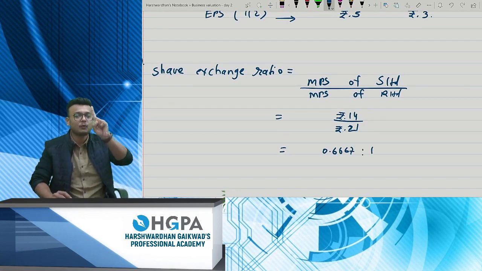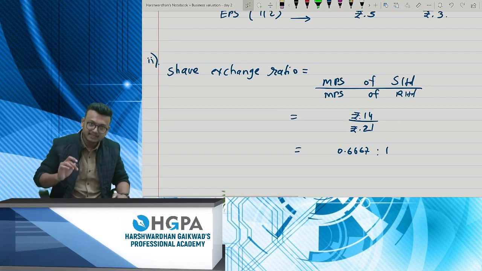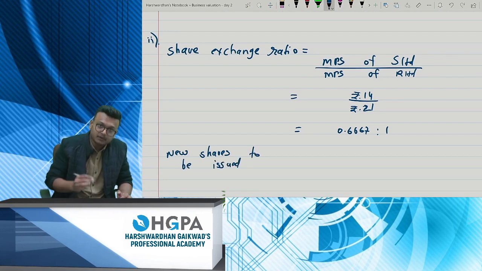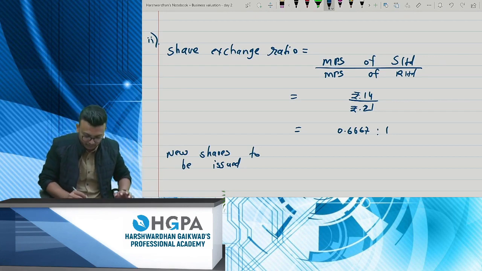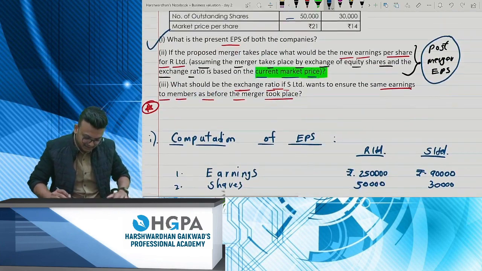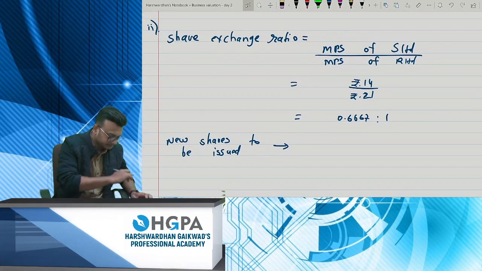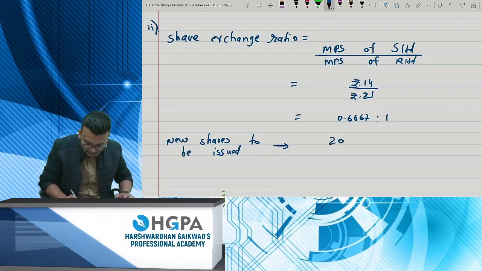This means for every one share of the target company, you will receive 0.66 shares of the new company. Can you compute the new shares to be issued? Whenever you compute a share exchange ratio, by default the next step has to be new shares to be issued. The existing shares are 30,000. So 30,000 into this will be 20,000 new shares.